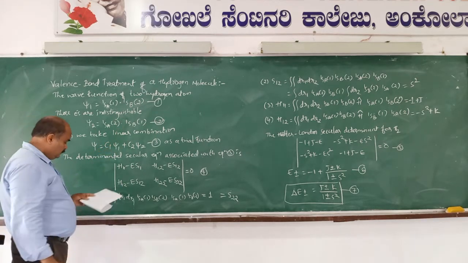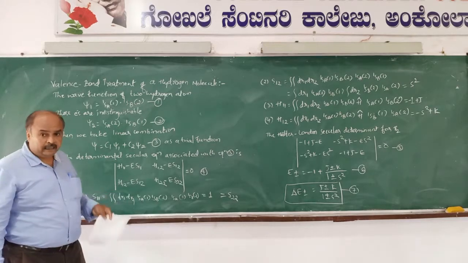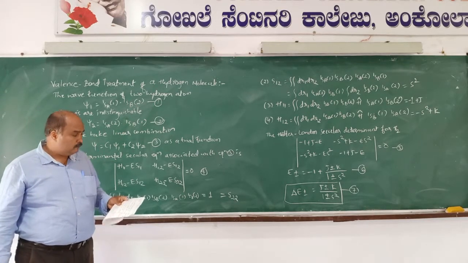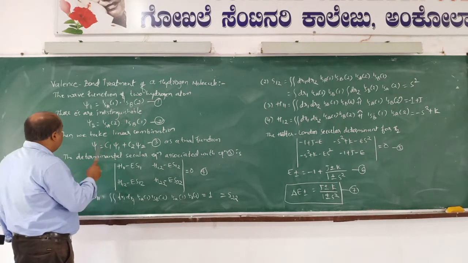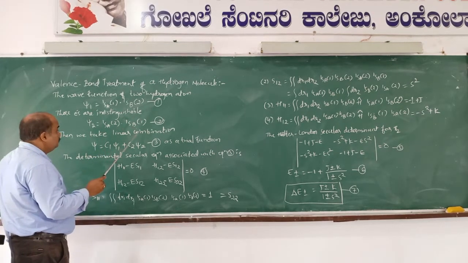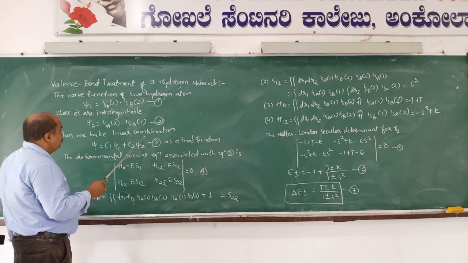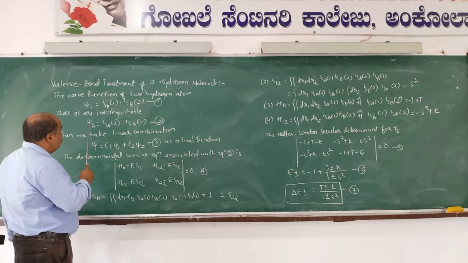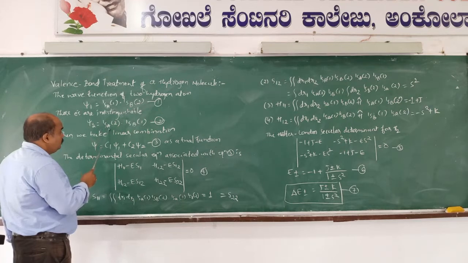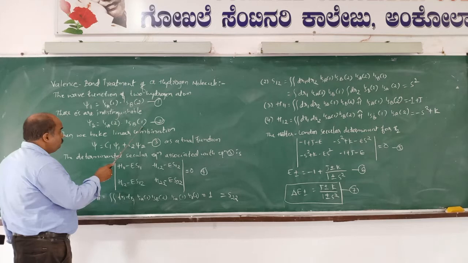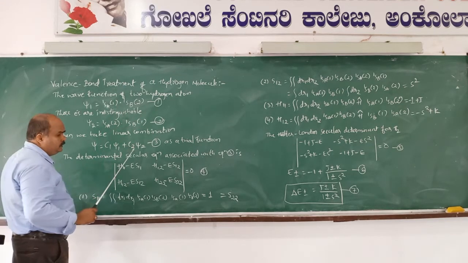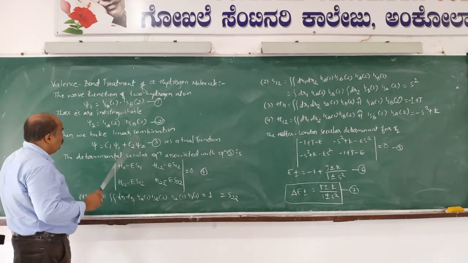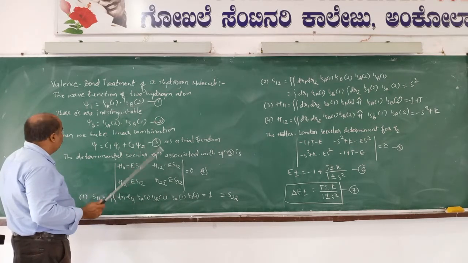Because these atoms are sufficiently far apart, the wave function is written as the product of these two. These electrons are indistinguishable, so the electrons are interchanged here. Therefore psi2 could be written as 1sa(2) and 1sb(1).